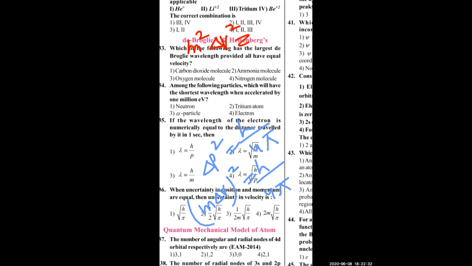Delta p means m delta v, so delta p square means m square delta v square is equal to h by 4 pi. According to the answer given, you have to bring that answer. Velocity is asked, so delta v square is equal to h by 4 pi m square.